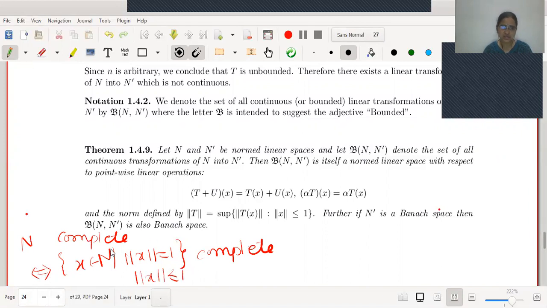Look at this theorem. We can easily understand from it that the completeness of a normed linear space totally depends upon the completeness of this set.